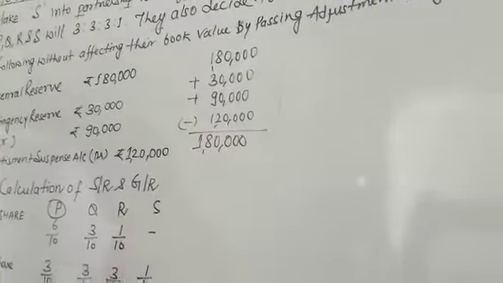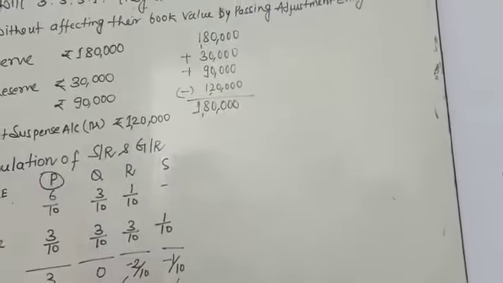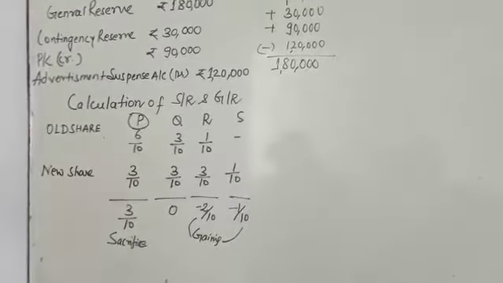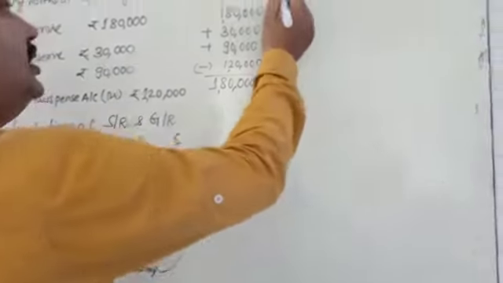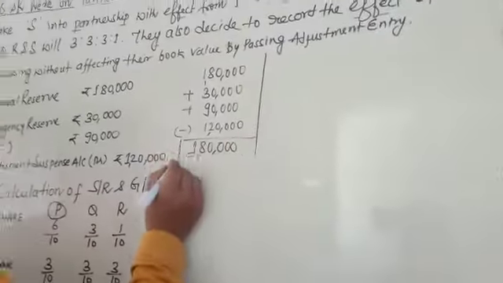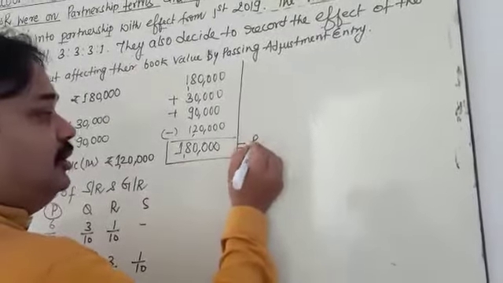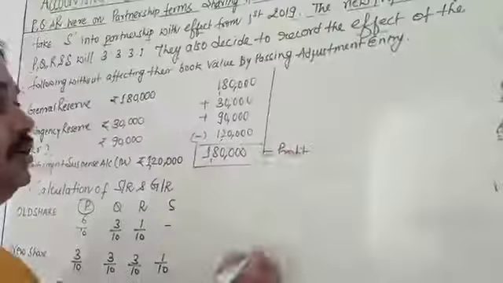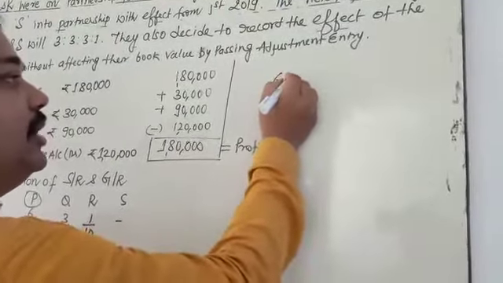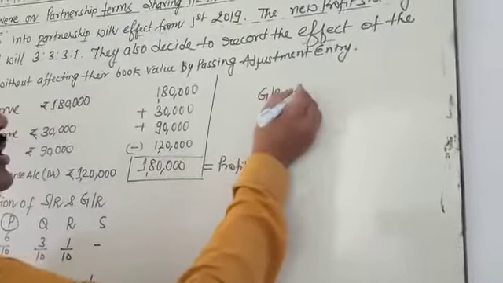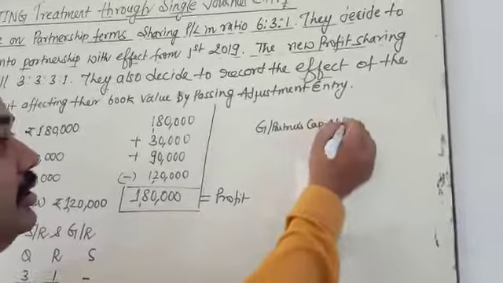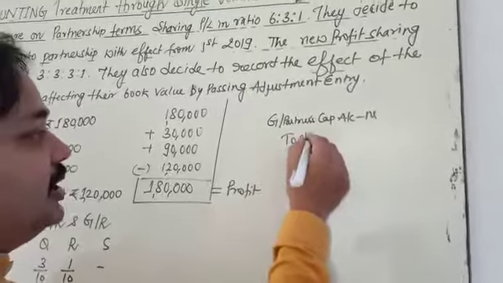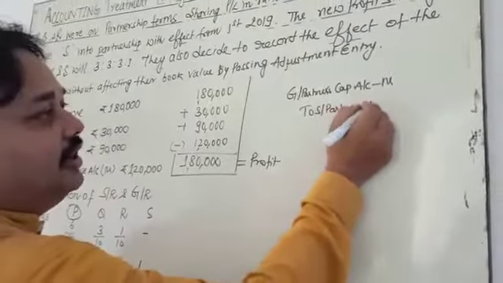This 1,80,000 is going to be distributed in the ratio 3/10, 2/10, and 1/10. What do you observe? 1,80,000 is profit. In the case of profit, the formula is: gaining partner's capital account debit to sacrificing partner's capital account credit.